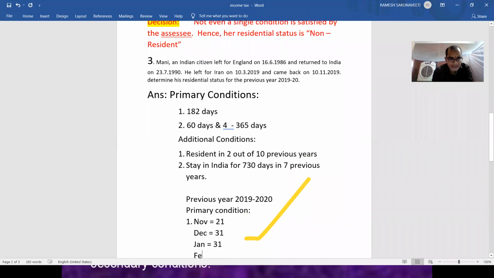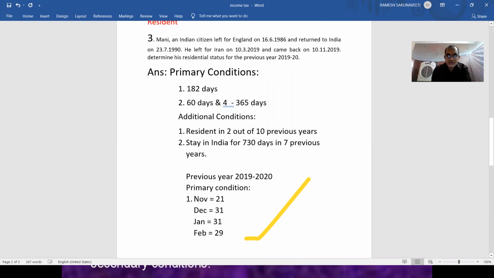Then February. Every February has 28 days, but the year 2020 is a leap year. If you divide 2020 by 4, you get remainder 0, so that is a leap year. In a leap year, February has 29 days. In March, 31 days he stayed.